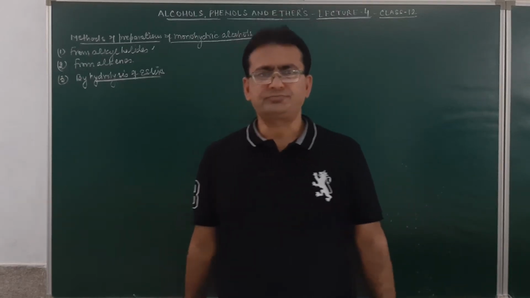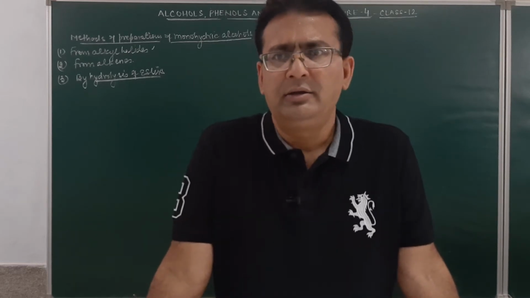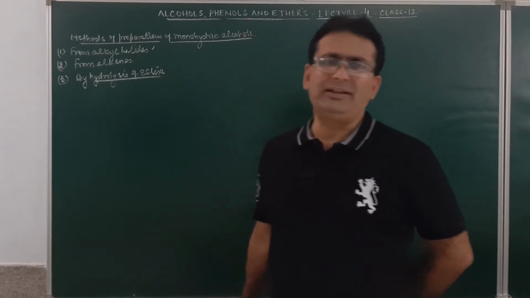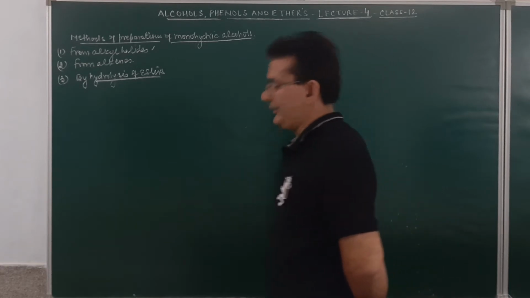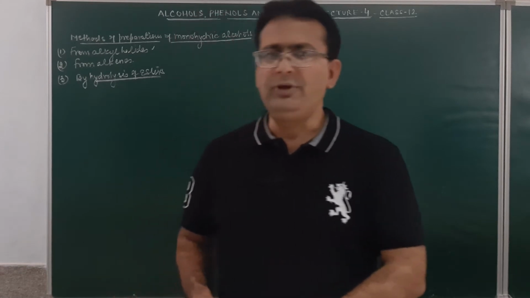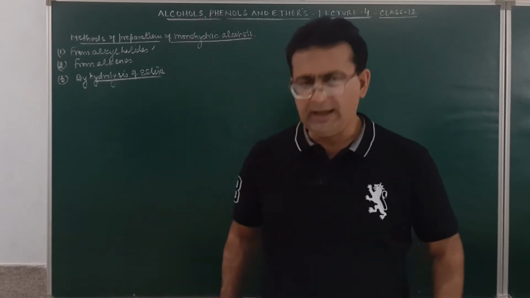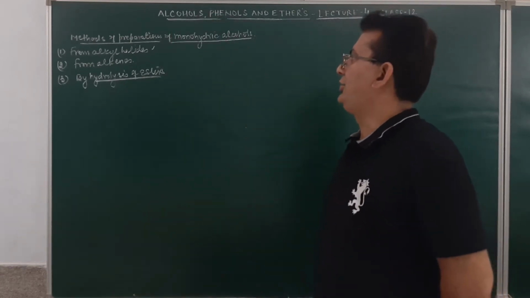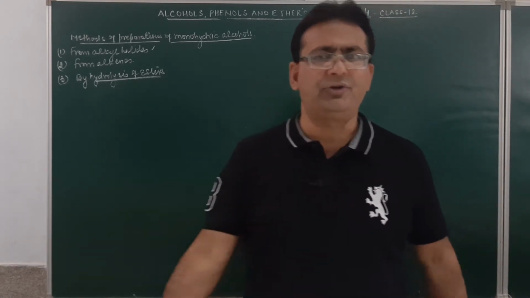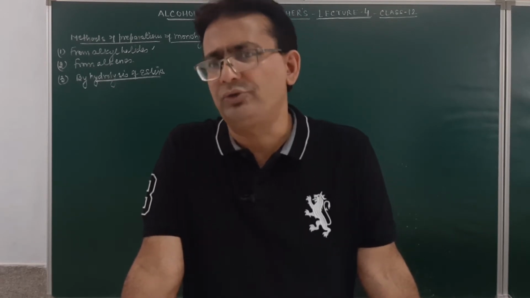Good morning, student. As you know, in our previous lecture, we started the discussion of general methods of preparation of monohydric alcohols. Two methods were discussed. One was from alkyl halide, prepared by nucleophilic substitution reaction. The second was from alkenes, in which the mechanism was electrophilic addition, and we discussed three methods: hydration of alkenes, oxymercuration demercuration, and hydroboration oxidation.